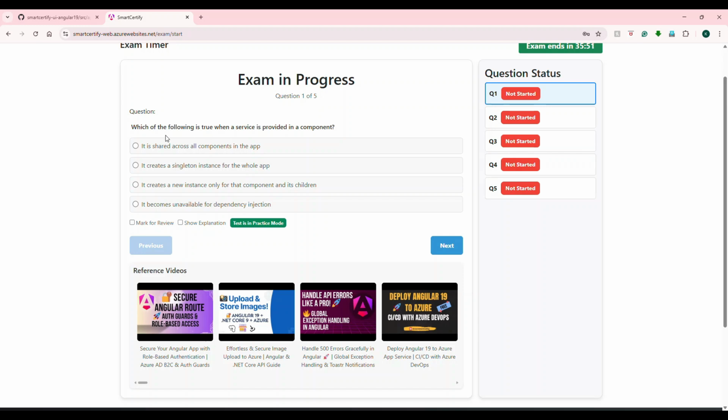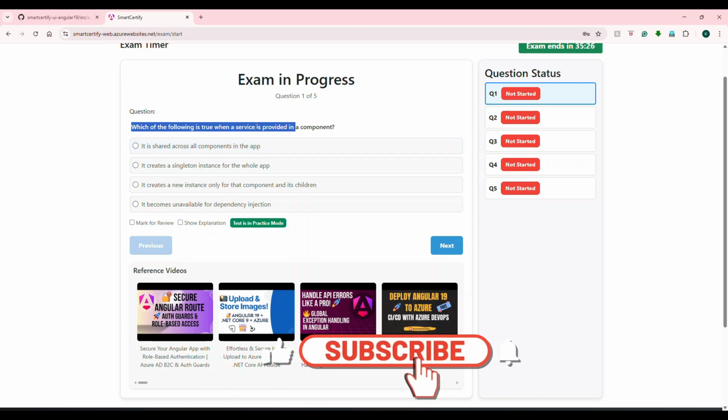This is the first question. Which of the following is true when a service is provided in a component? Are they going to ask you like this? Not really, but the idea here is we will understand this question and see what we can answer. As long as you're able to answer, if they ask you this concept in any format, you'll be able to clear it. That's the whole idea of this video, particularly on Angular services.